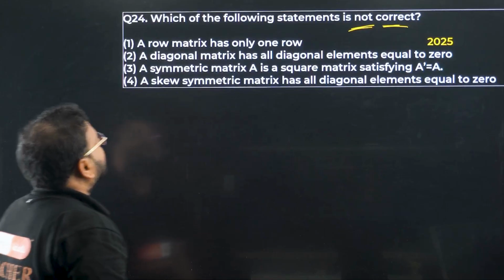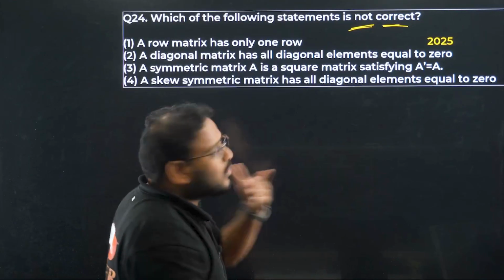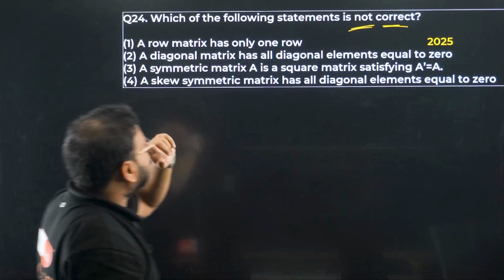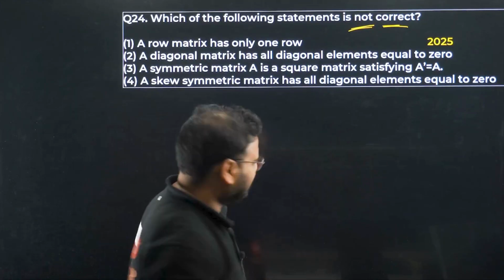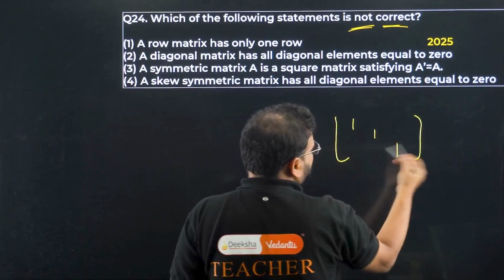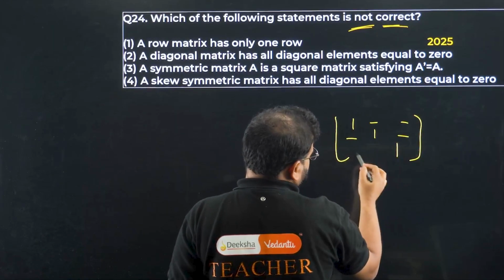Okay. So a row matrix has only one row. That's correct only. So is it an option? No. A diagonal matrix has all diagonal elements equal to 0. Necessarily? No. I can write this as 1 1 1. Rest all can be anything. Is it a diagonal matrix? Of course it is.